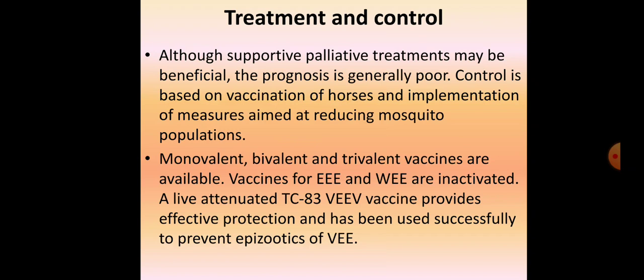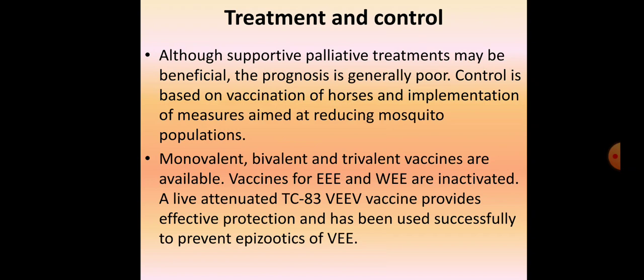Now the last is the treatment and control part of the disease. Although supportive palliative treatments may be beneficial, the prognosis is generally poor. Control is based on vaccination of the horses and implementation of measures aimed at reducing the mosquito population. The first thing is vaccination, always, for control of any disease, and second is management practices, especially for diseases which are arthropod borne, wherein mosquitoes are involved. So measures should be aimed at reducing the mosquito population.